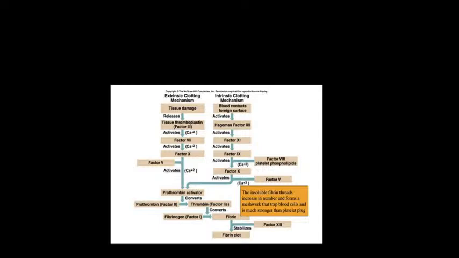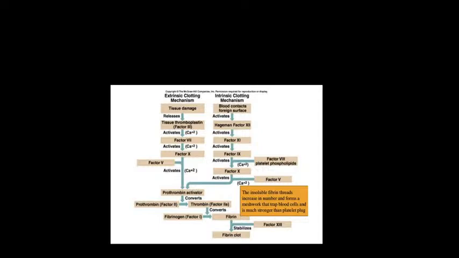Here in the box it is written: the insoluble fibrin threads increase in number and form a meshwork that traps the blood cells and is much stronger than the temporary platelet plug. Whenever these fibrin threads are there, that means the clot has become stabilized. It is much stronger than your temporary plug.